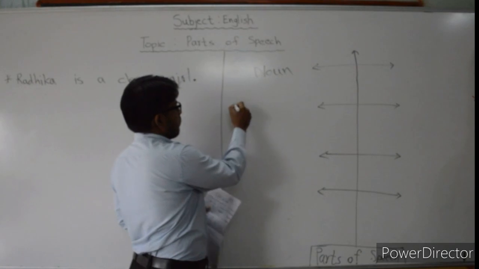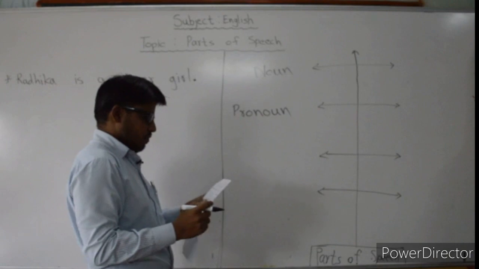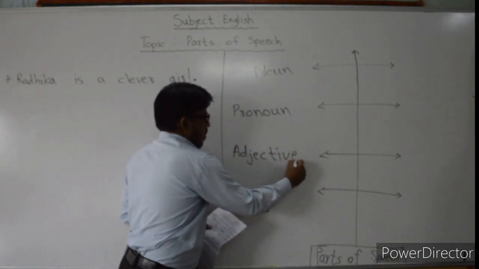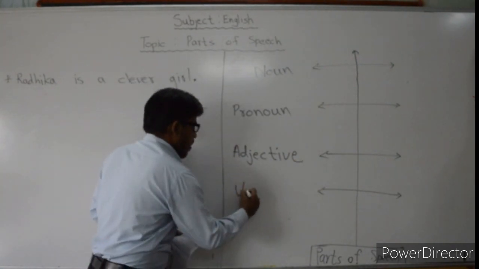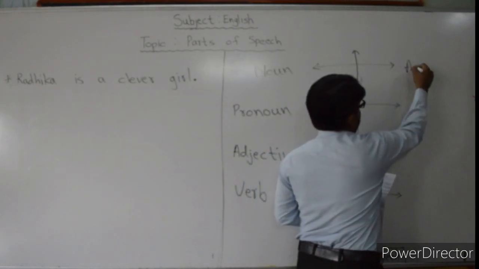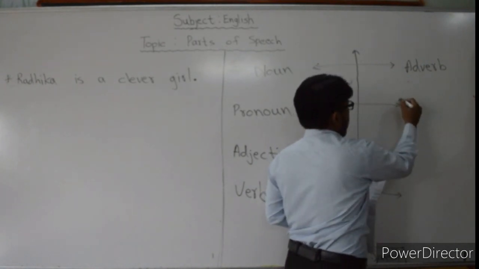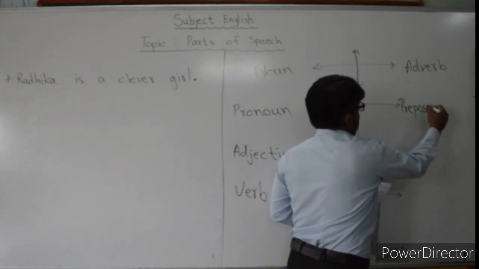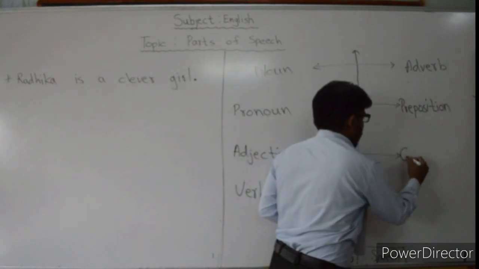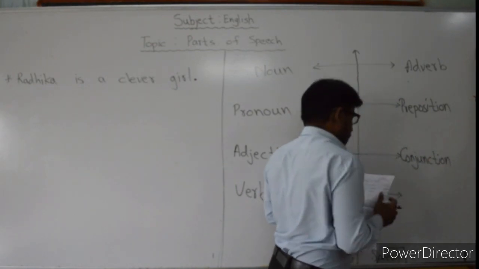Then second, pronoun. Okay, then third, adjective. Then fourth, verb. Fifth, adverb. Then sixth, preposition. Then next, conjunction. And then last, interjection.